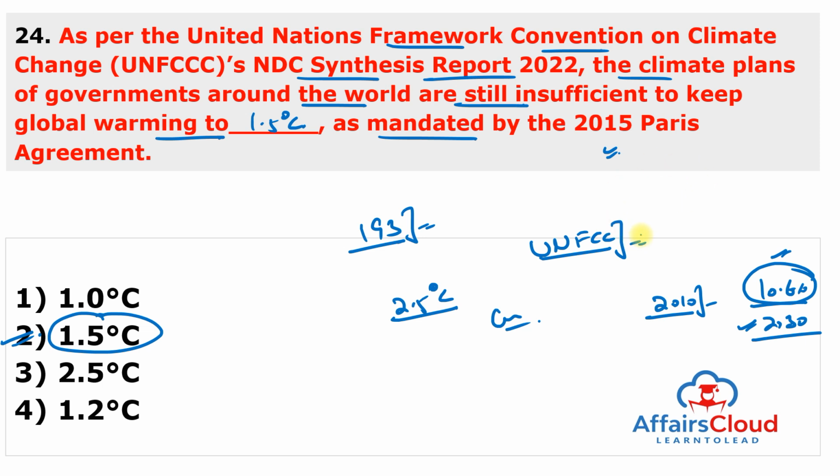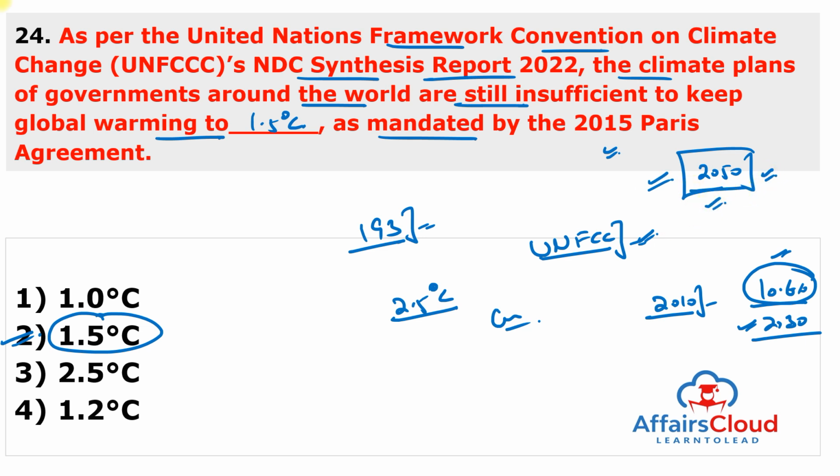And this report on the long-term low emission development strategies, which has also been published, examined how various nations intended to achieve net zero emission by or about the year 2050. This is the target of maximum countries, that the countries will become net zero emission countries by the year 2050.